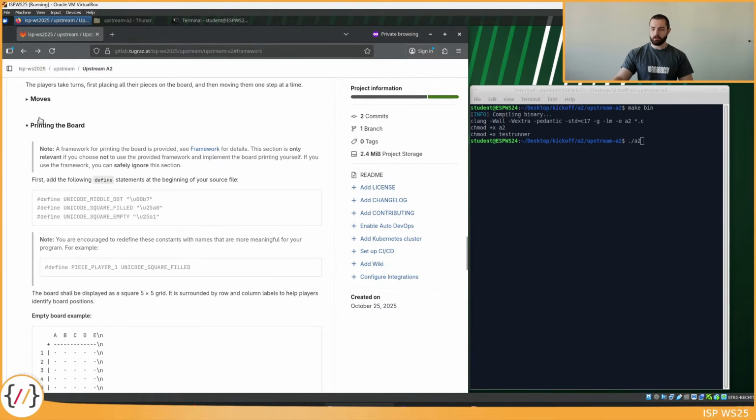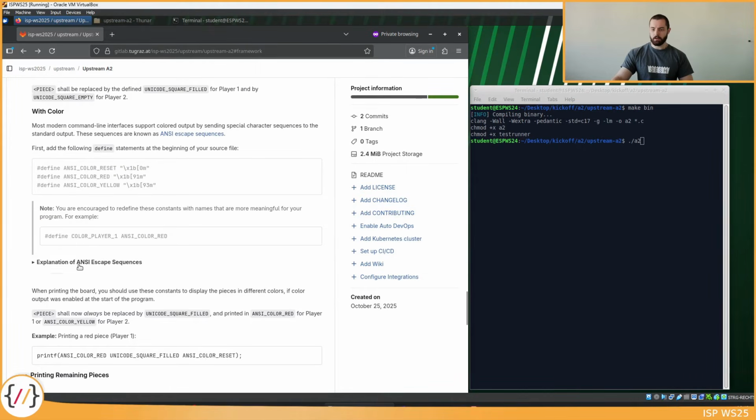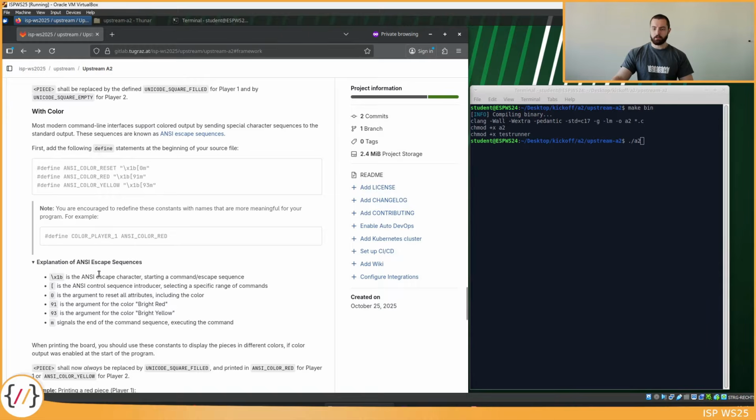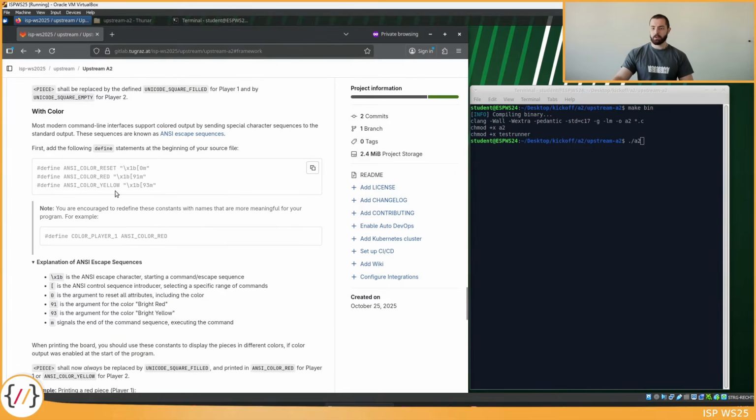If you want to do it on your own, make sure to check out this printing the board section. Also pay attention to this section here, because you will have to print some pieces with color if color output is enabled, and how to print colored output to the terminal is explained here with those ANSI escape sequences.